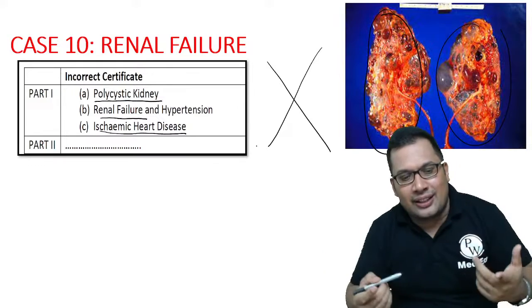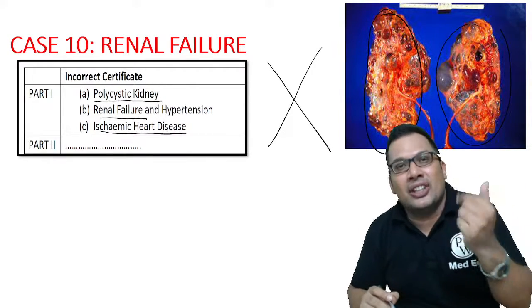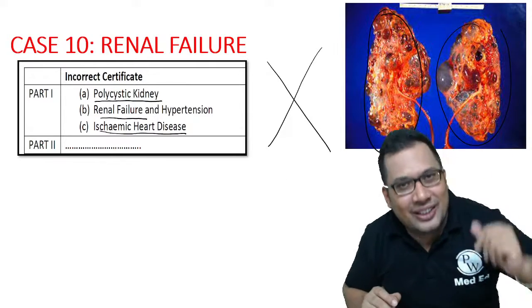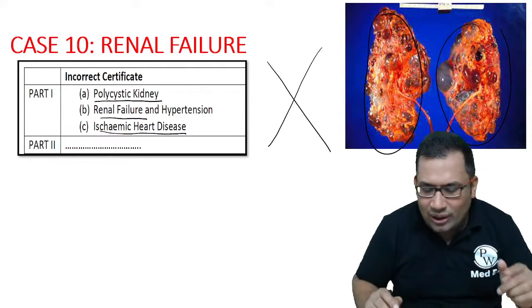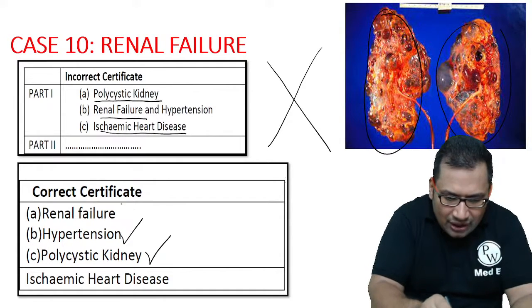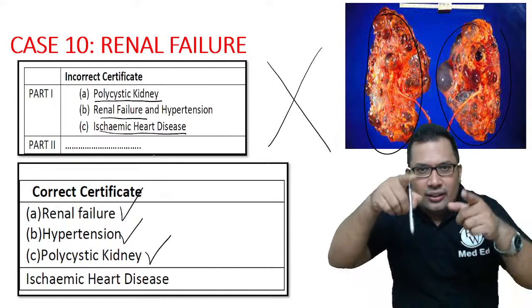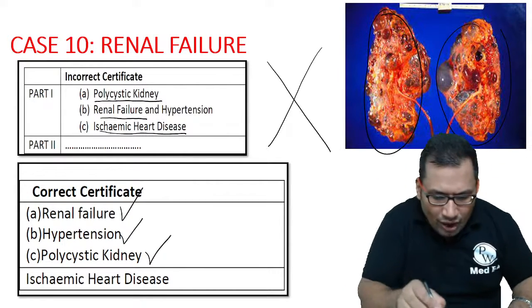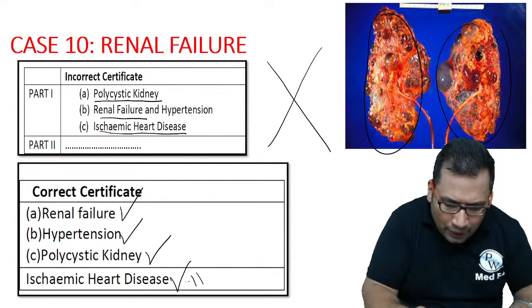How can ischemic heart disease lead to polycystic kidney? How can renal failure lead to polycystic kidney? So this is completely wrong. The correct should be polycystic kidney disease, hypertension, renal failure. Polycystic kidney disease leads to hypertension, and hypertension leads to renal failure. Ischemic heart disease should come under part 2.